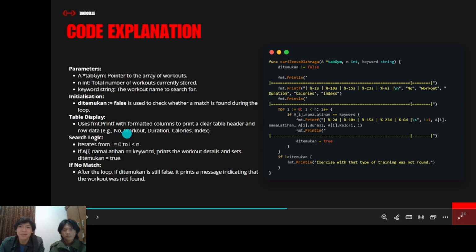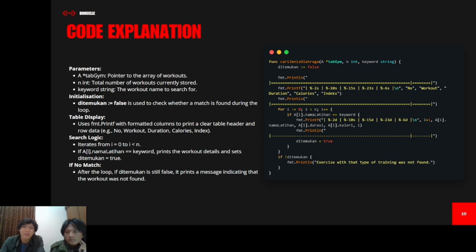The first parameter is a type gym with a pointer to declare the array workout. The second is n, an integer, the total number of workouts currently stored.